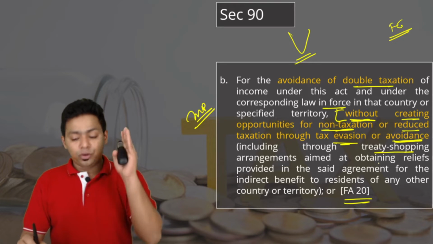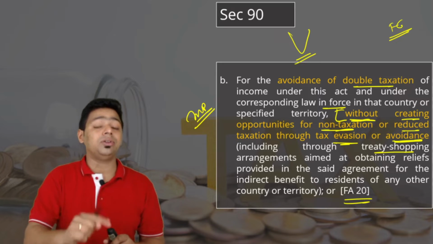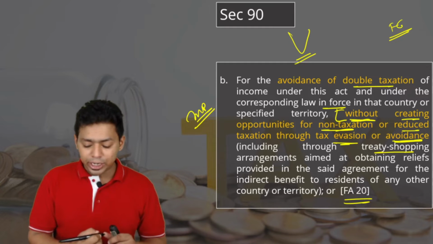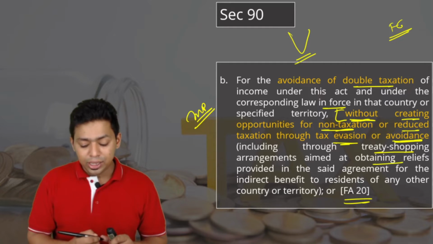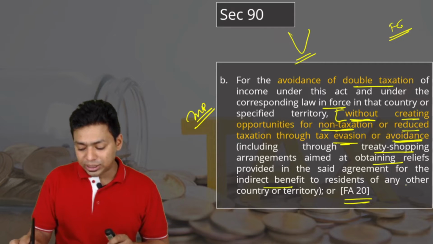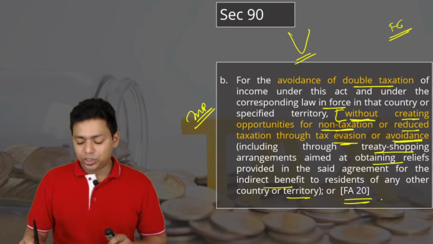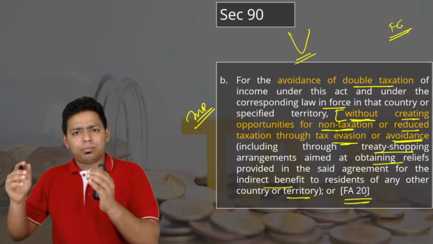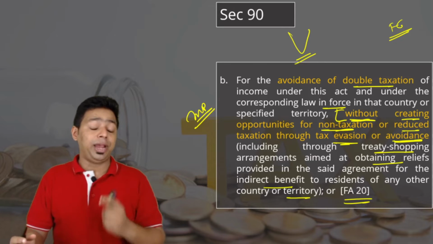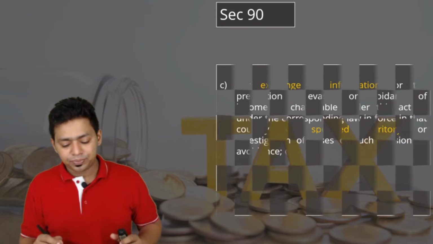You find a treaty, you find a tax haven, and you enter the global market through the tax haven to avoid your tax matters. Including through treaty shopping arrangement aimed at obtaining relief provided in the said agreement for the indirect benefit of a resident of any other country or territory. So that should not happen. If a benefit is created and Mauritius people are enjoying that benefit, that's fine. But if other countries are also taking that benefit, then that's not acceptable.